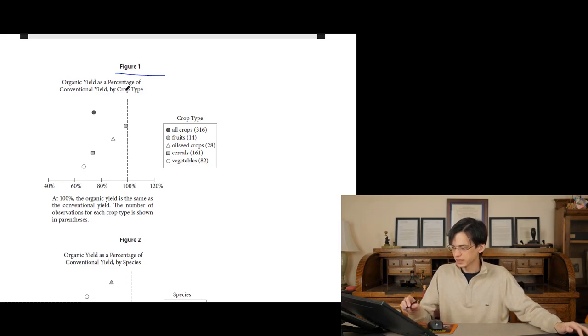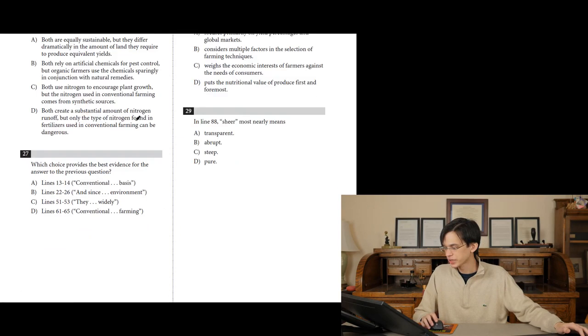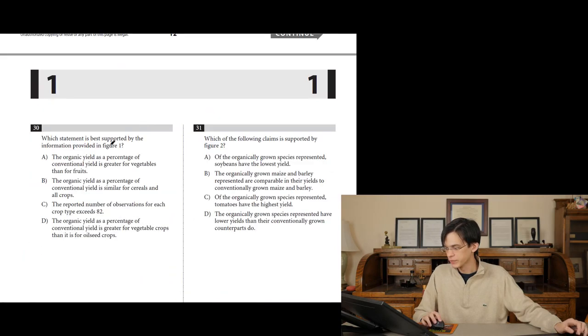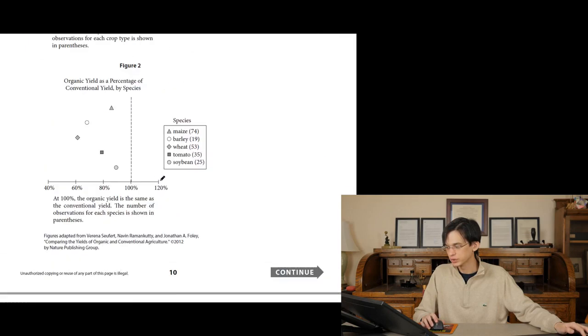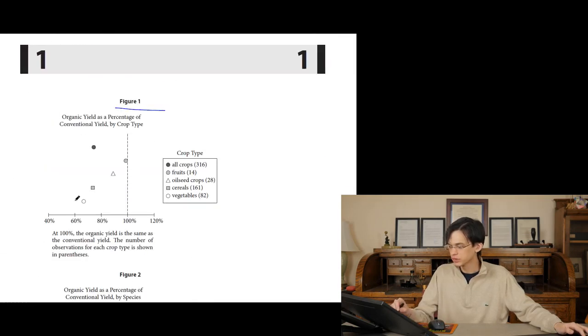Just so we understand this, if this is like 64%, that means if the conventional yield produced 100 crops, this vegetable, 82, is going to produce 64 crops. It's 64% of the conventional yield. So what was this question asking? Now that I have a good idea what this is about: the organic yield as a percent of conventional yield is greater for vegetables than for fruit. Is that true? Is it greater for vegetables than it is for fruit?